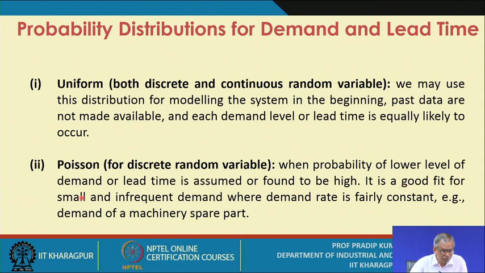So it is a good fit for small and infrequent demand where the demand rate is fairly constant, for example, demand for a machinery spare part. Later on, when we take up numerical problems, suppose you want an inventory policy for a machinery spare. Many a time we assume that the demand for the machinery spare is Poisson. There are many numerical problems that we will be referring to later on.